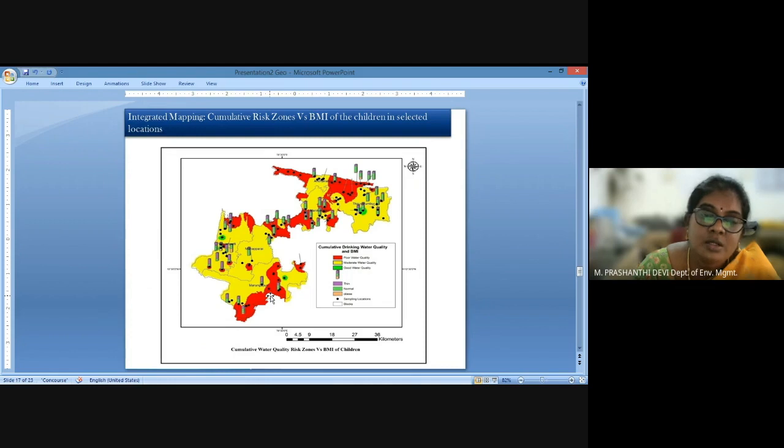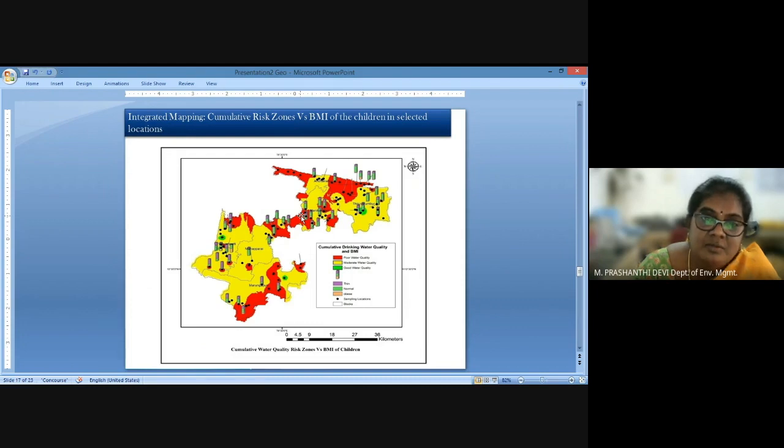And hence water quality analysis was done in the schools and the local residential areas, and this water quality data was mapped, and cumulative risk zone study was done using drinking water quality indices.